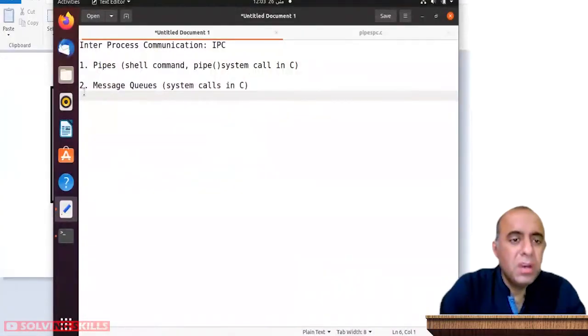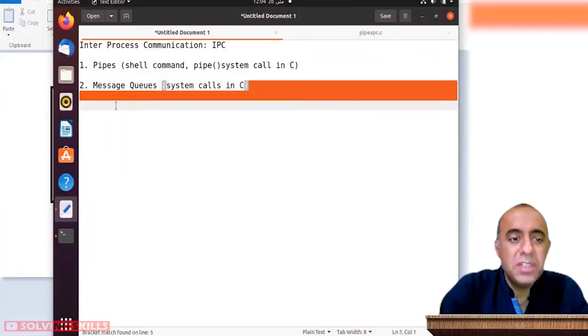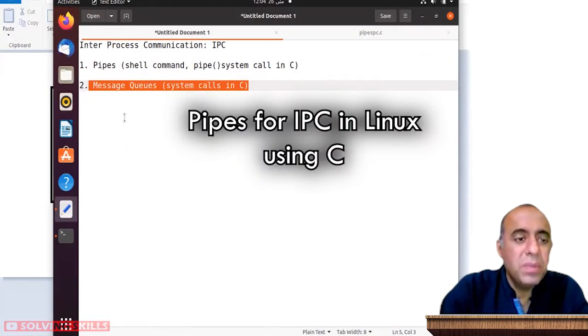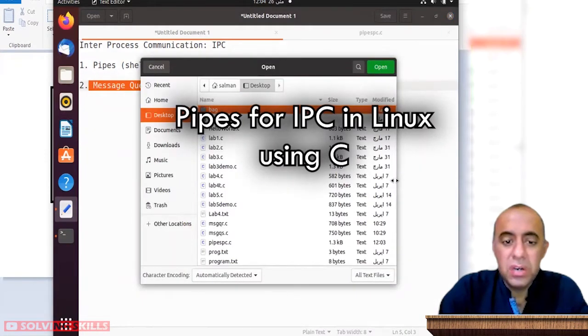The message queues are similar to pipes, but they have different syntax, slightly more complicated than pipes. Pipes have a very simple way of working or implementation. So now I'm going to show you how message queues are written.